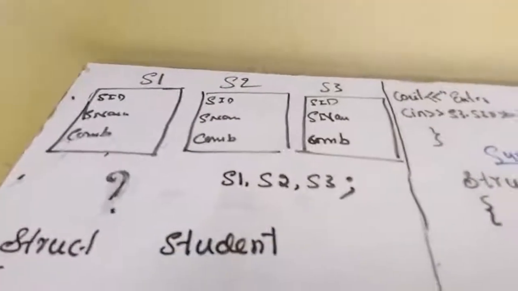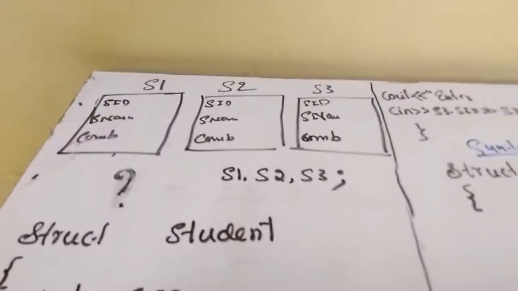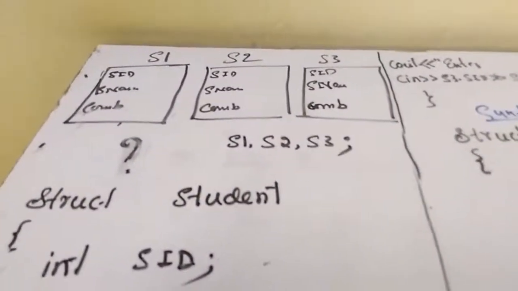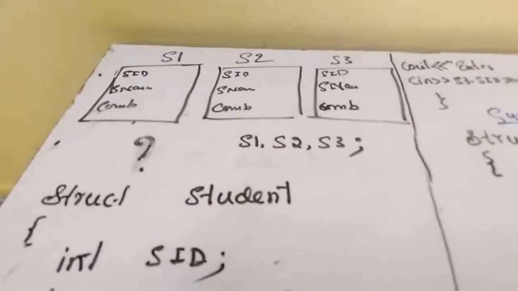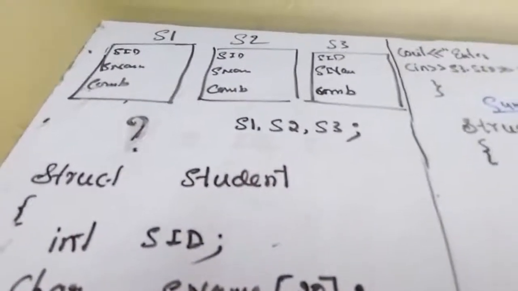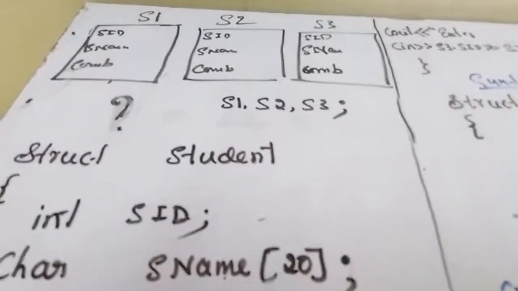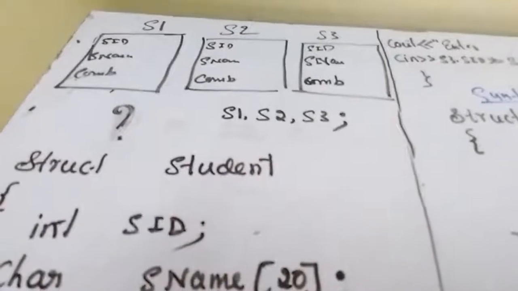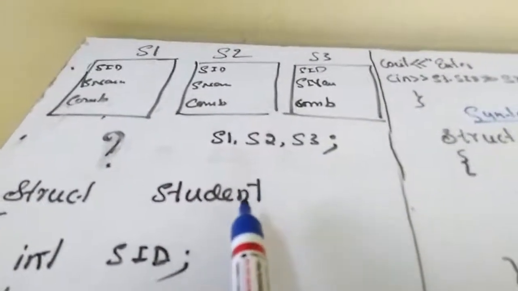So what is the requirement here? We have to create our own data type. By seeing the requirement, one has to create their own data type. See, in C++, we have a keyword called struct. We already discussed this last year, still I will glance over these concepts. Struct student. I consider the data type name to be student. The name of the data type is left to the user, but you have to follow the rules for naming an identifier. In this example, I have taken the data type name as student.